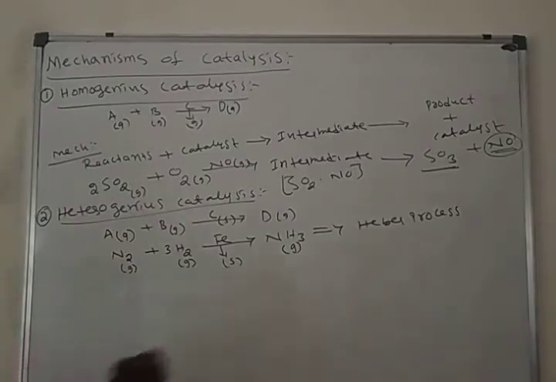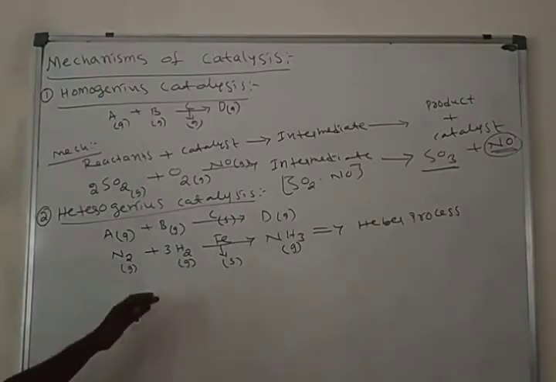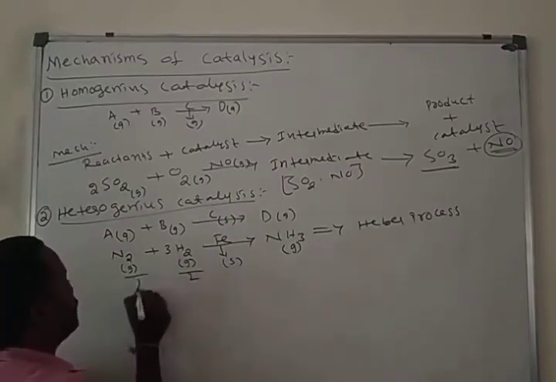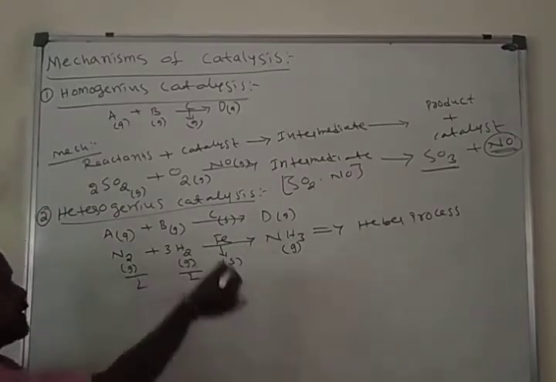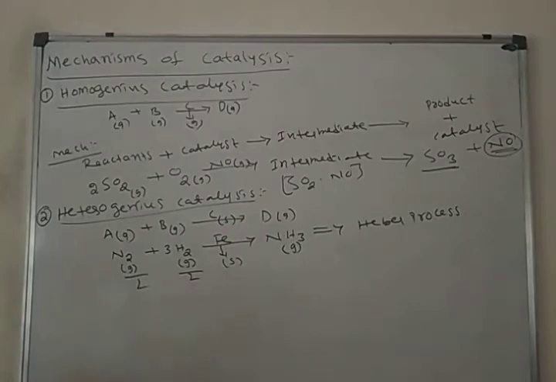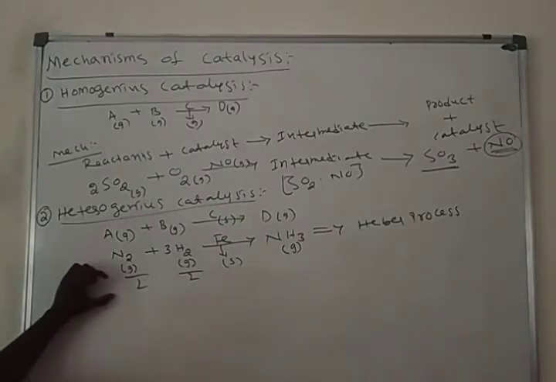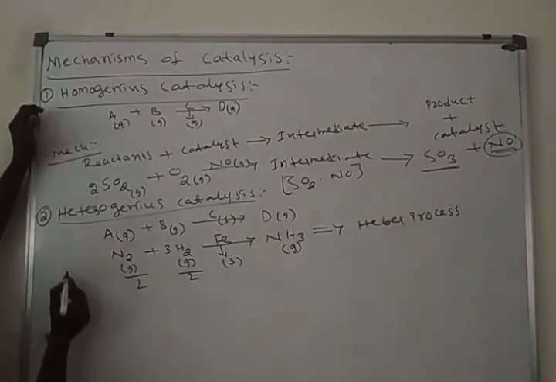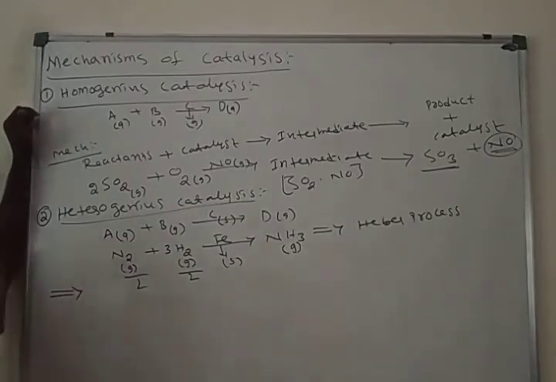The reaction can happen between gases and solids, or gases and liquids, or liquids and solids. How the reaction goes on, we'll see in continuation.